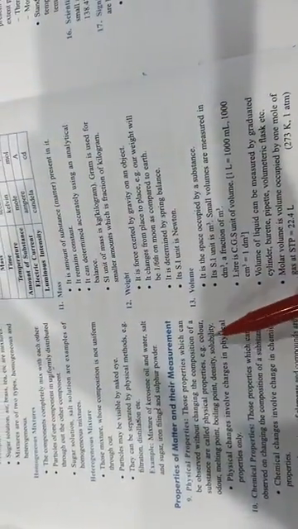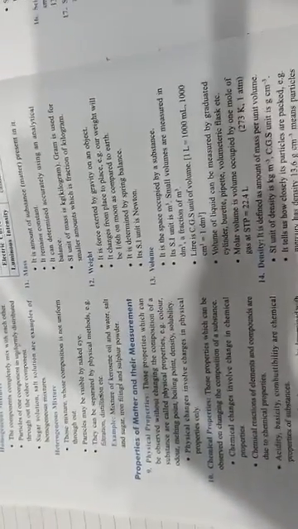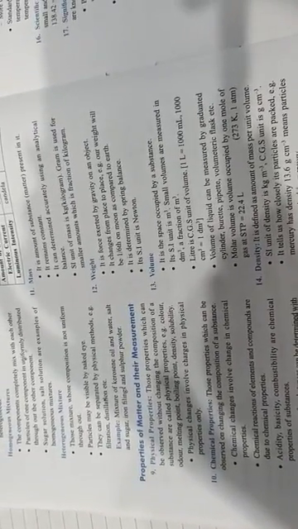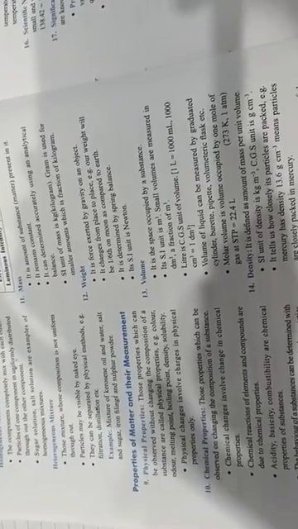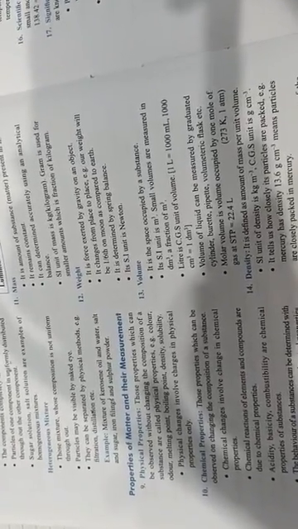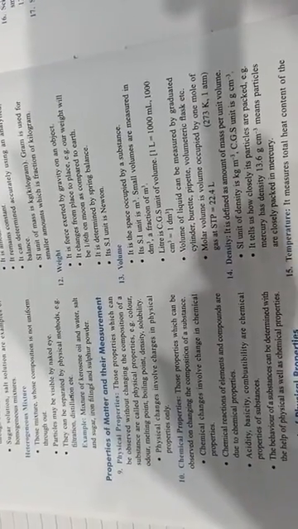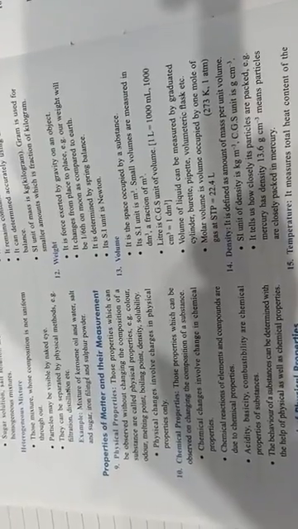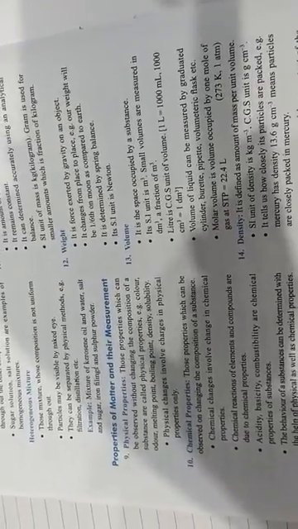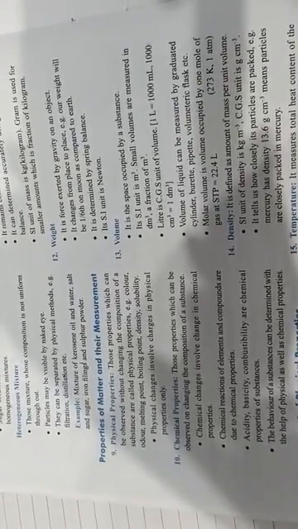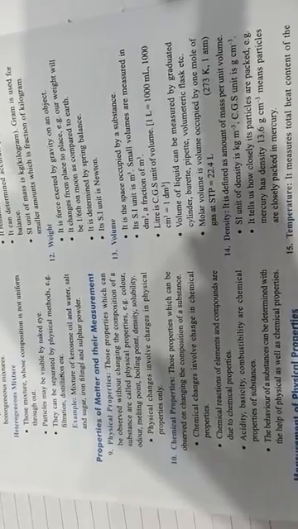Fine. Next is the properties of matter and their measurement. We can measure them by physical and chemical properties. Physical properties include density, boiling point, melting point, color and solubility. All these come under physical properties. And chemical properties involve chemical reactions. For example, an acid and a base react together to form a salt. So these are the physical properties and chemical properties.